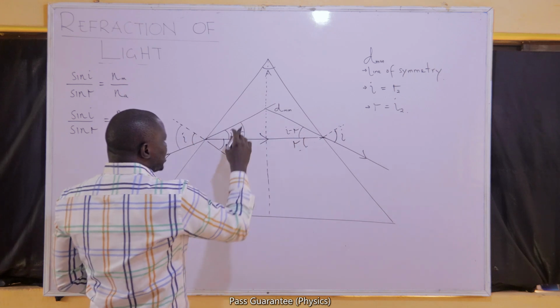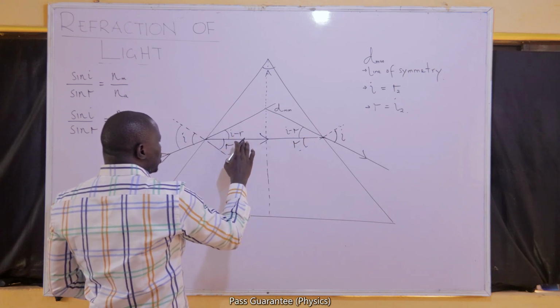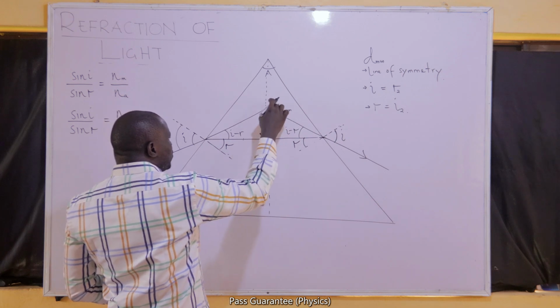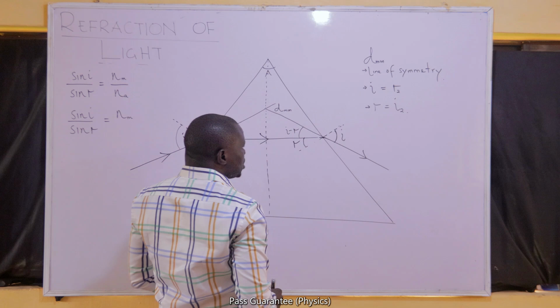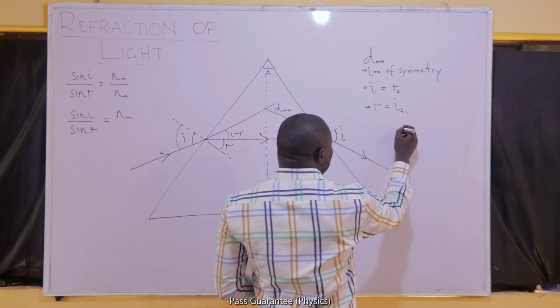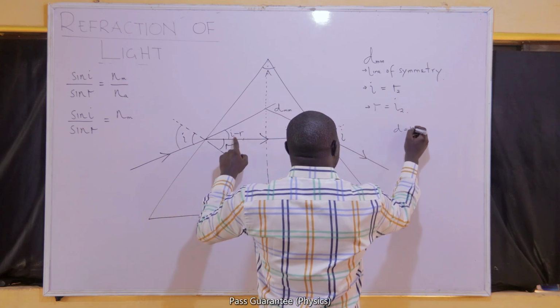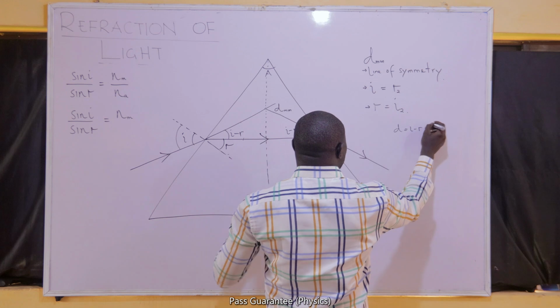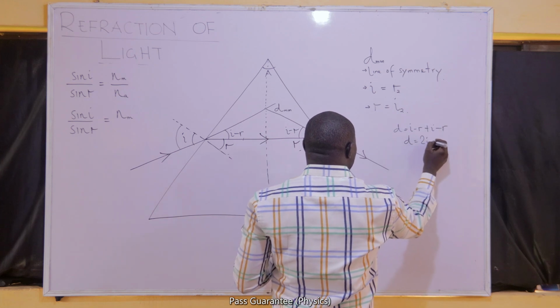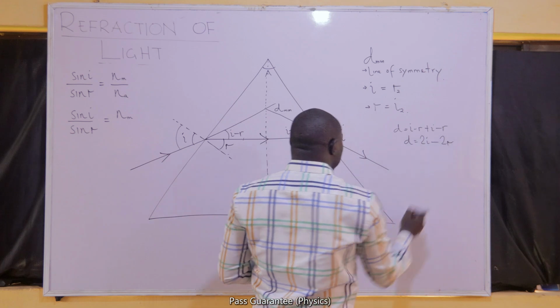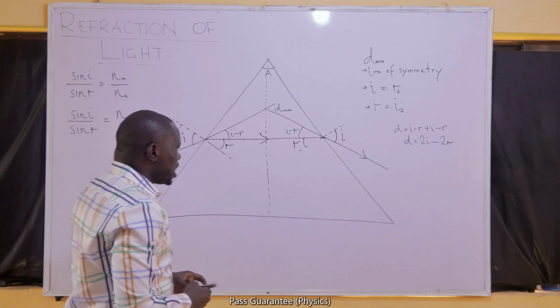So we said that the deviation, being the exterior angle of this triangle, must be equal to the addition of the two opposite interior angles. So I can write it out as D is equal to I minus R plus I minus R. That means D is equal to 2I minus 2R. Please let us note that.